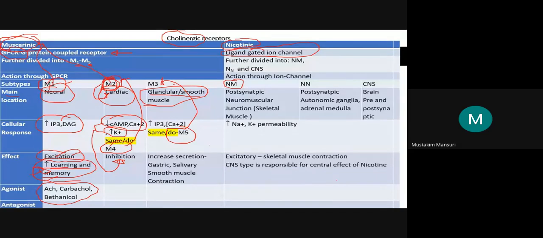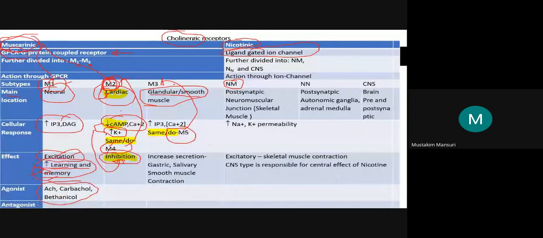So because of the decrease in cyclic AMP, you get the inhibitory effect on the cardiac muscle. Now the third point, that is the M3.